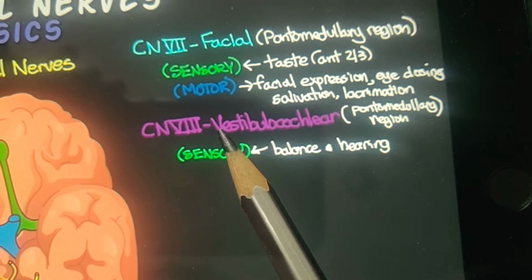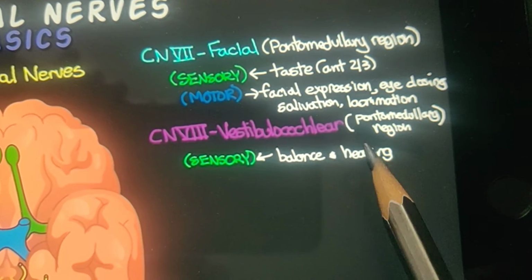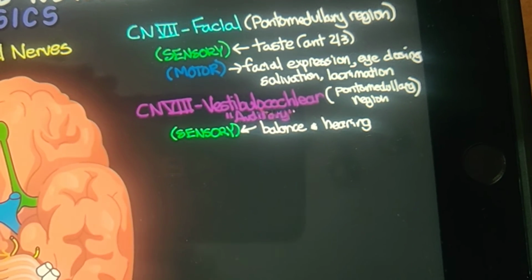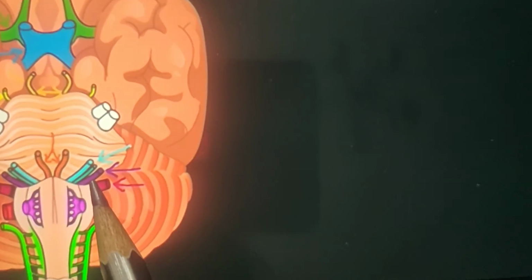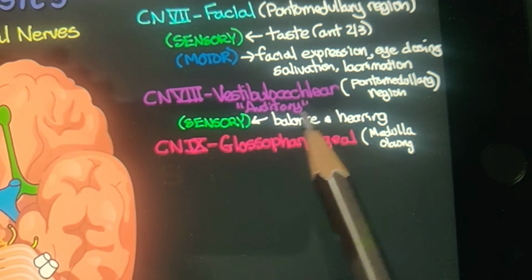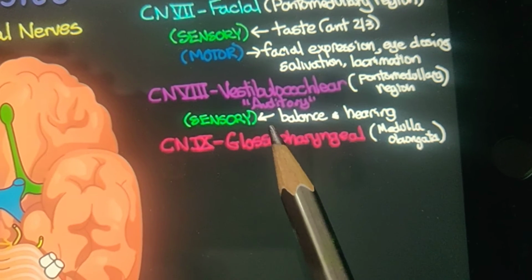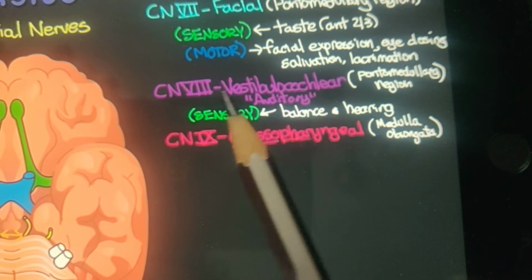Next, coming to the eighth one, the vestibulo-ocular nerve, which is also from the pontomedullary region, the pons and medulla junction. It is a sensory nerve, present over here in the purple region. The vestibulo-ocular nerve is also known as auditory. It carries sensory information for balance and hearing, so from the ear the signals are obtained by the eighth one.